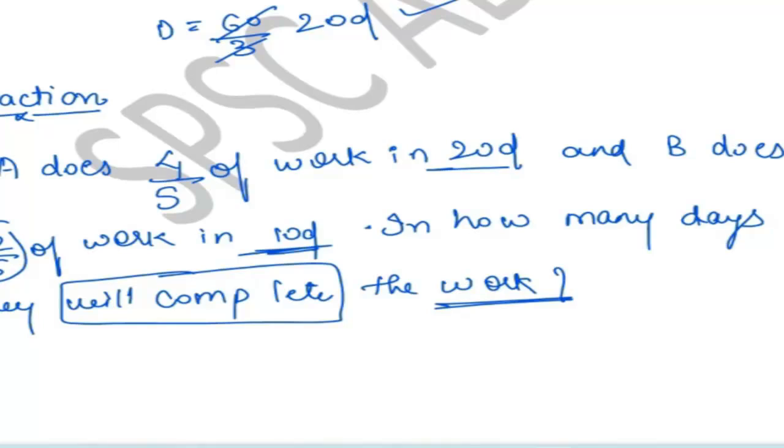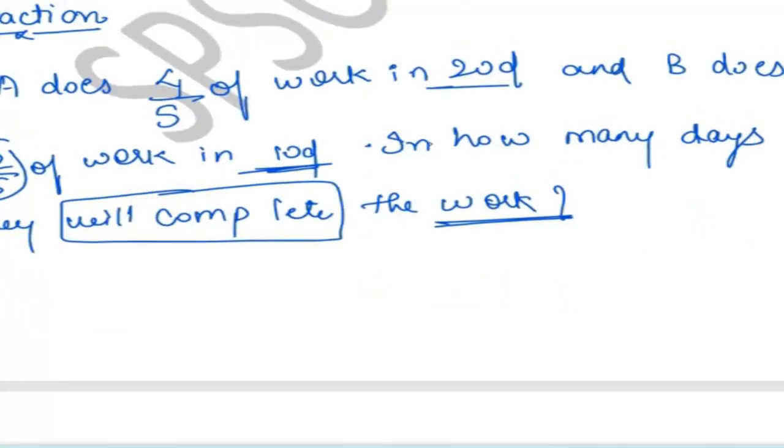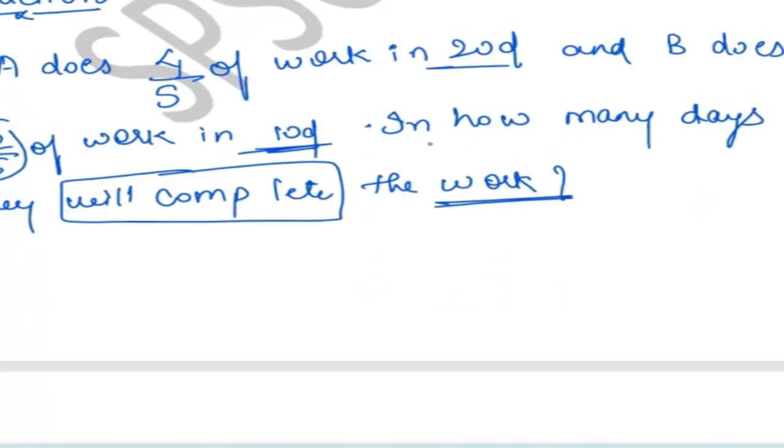Ma'am, is it 4 by 5? Can you repeat that question once? A does 4 by 5 of the work in 20 days. Okay, ma'am. 6.67, maybe. Ma'am, the answer is 12.5.